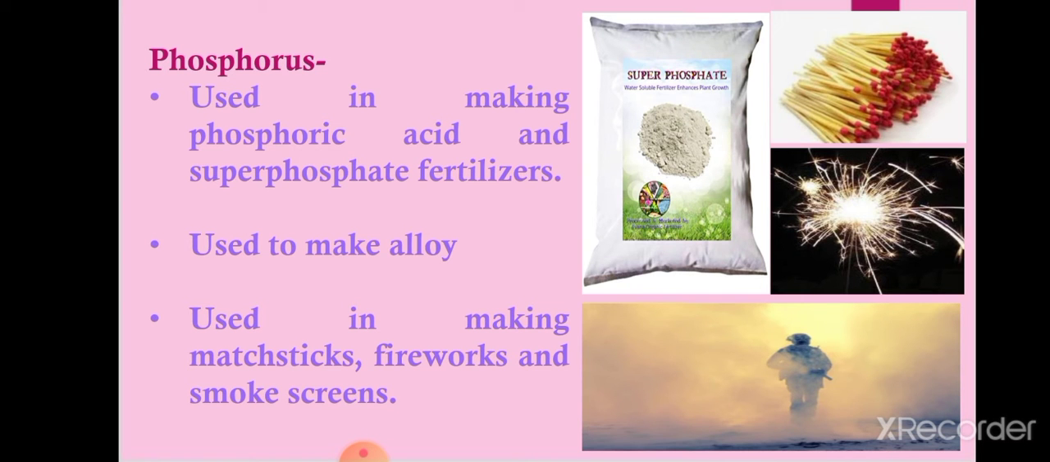Now, the next non-metal is phosphorus. Phosphorus is used in making phosphoric acid and superphosphate fertilizers, which are used in agricultural fields. Then it is used to make alloys, meaning it is used to make an alloy with bronze, and it can resist corrosion. Then it is used in making matchsticks, fireworks, and smoke screens.